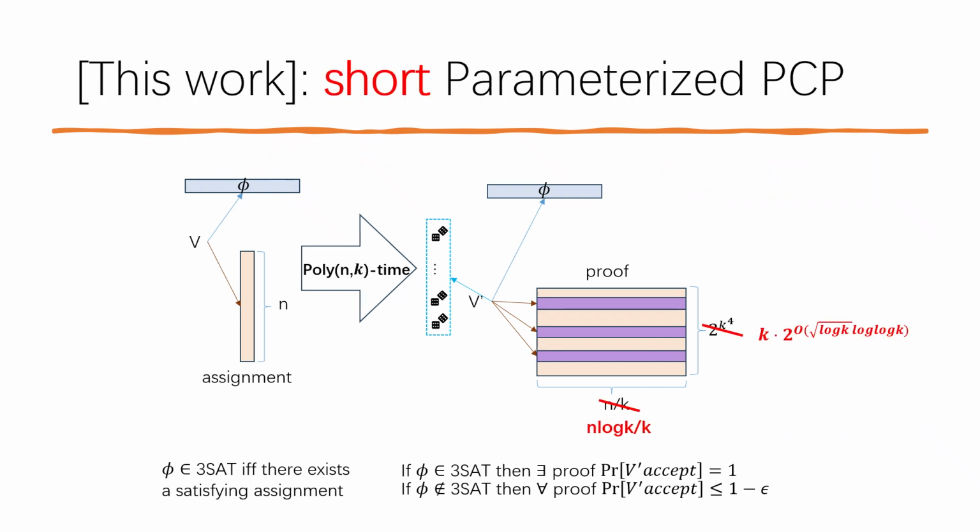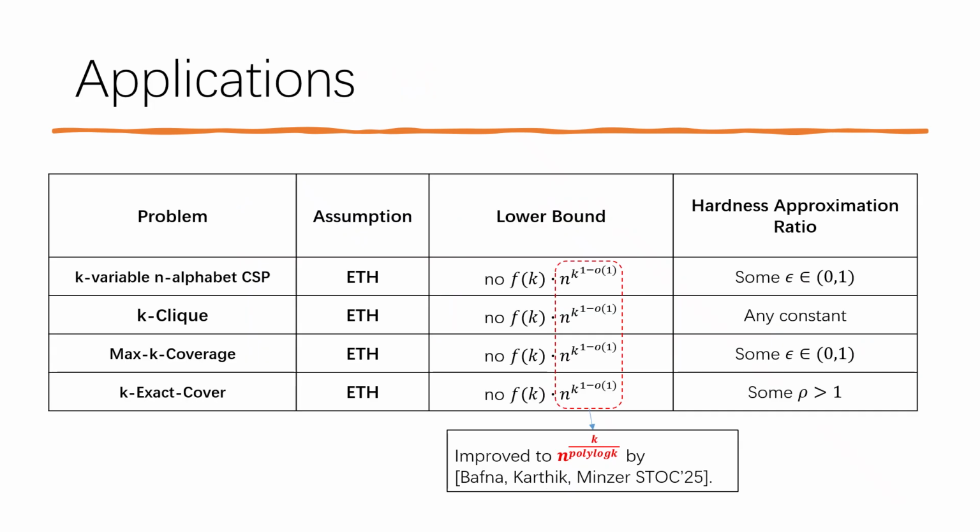In this talk, we give a short parameterized PCP for the 3-SAT problem, which reduces the number of lines in the proof to almost linear in k, with the price of increasing the bits in each line to n times log k over k. As applications of our result, we obtain improved lower bounds for approximating parameterized CSP, k-clique, maximum coverage, and exact k-cover. These results have been improved by Guruswami, Ren, Sandeep, and Minzer based on our proof framework and high-dimensional expander graphs.